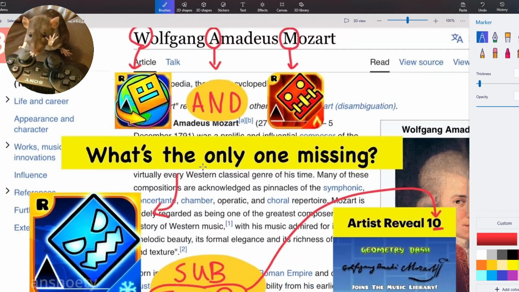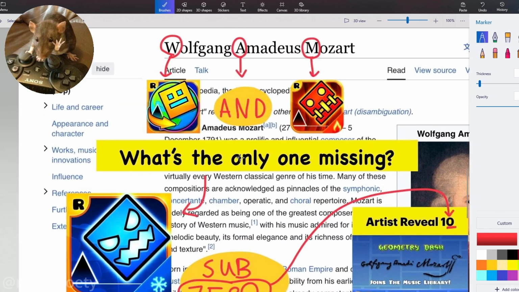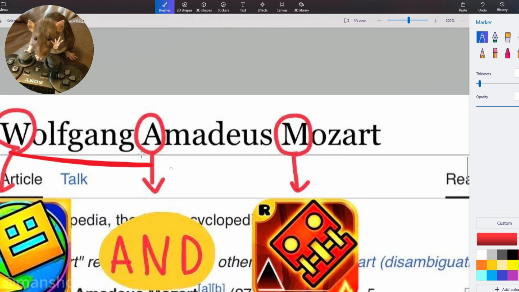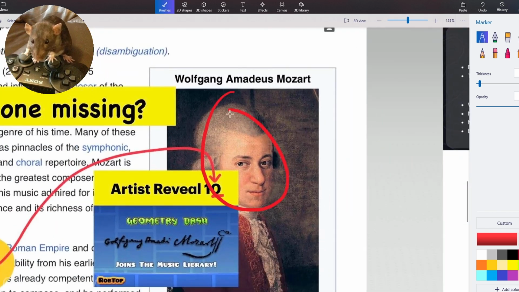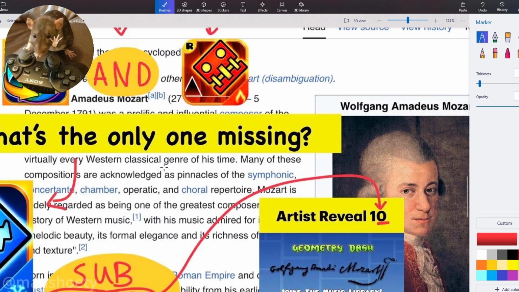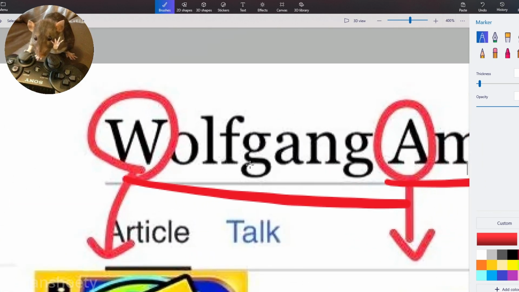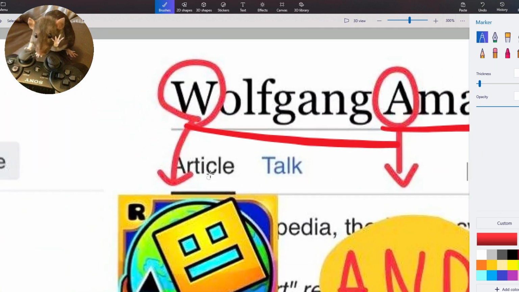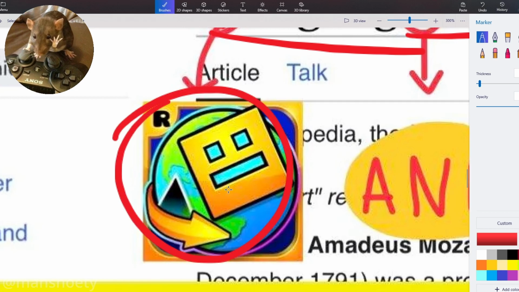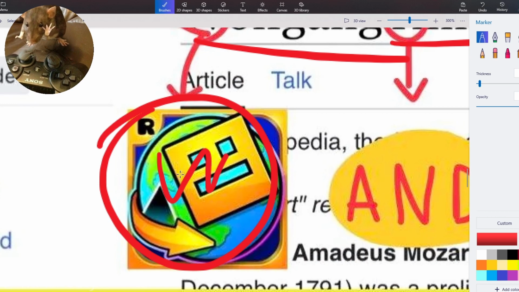So here we have the wiki page up, and it's getting serious when you pull up the wiki. This is the wiki for Wolfgang Amadeus Mozart, which is this guy, in case you forgot. So basically, the evidence we have here is the first letter of each part of the name. We have the M, which obviously hints to Geometry Dash World. Did I call it an M? I mean W for Geometry Dash World.